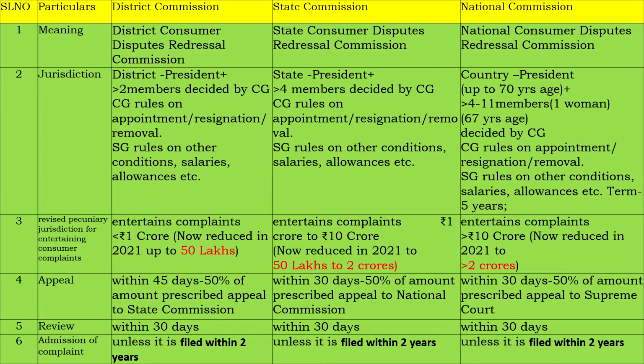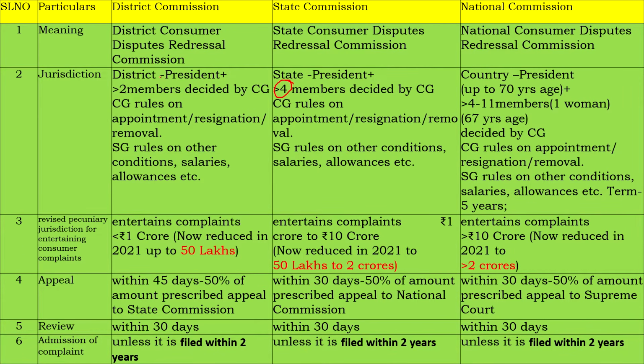Now let us see a total synopsis of what we have read so far. What is the meaning of district commission, state commission, and national commission? District Consumer Disputes Redressal Commission, State Consumer Disputes Redressal Commission, and National Consumer Disputes Redressal Commission. For the district, it is the president plus two or more members, decided by the central government. The central government makes rules on appointment, resignation, and removal, and the state government makes rules on the other conditions such as salaries and allowances.